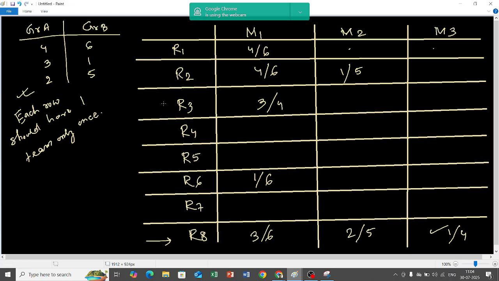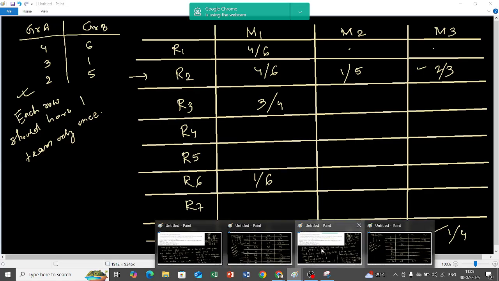Okay, now let us fill up R2. R2 is 4 by 6, 1 by 5. What should be over here in M3? 2 by 3, right? Because that is the only one left. 4 is playing with 6, 1 is playing with 5, so 2 will play with 3.